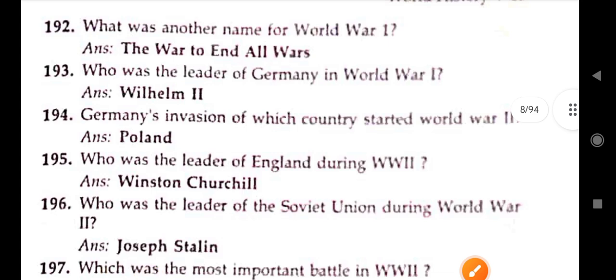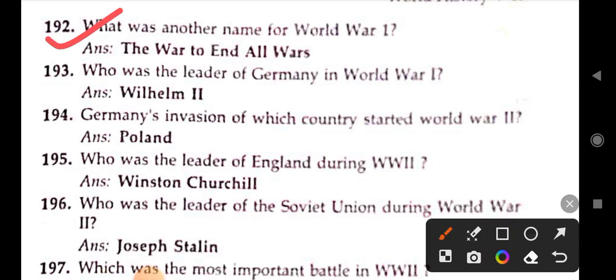Next. What was another name of World War One? The war to end all wars. Who was the leader of Germany in World War One? Wilhelm II.